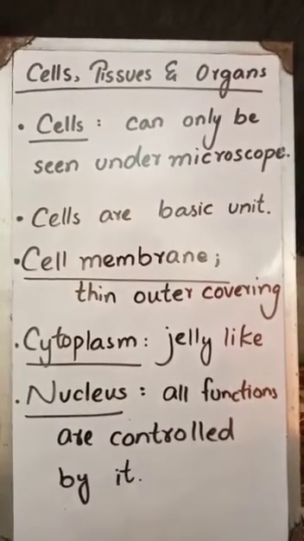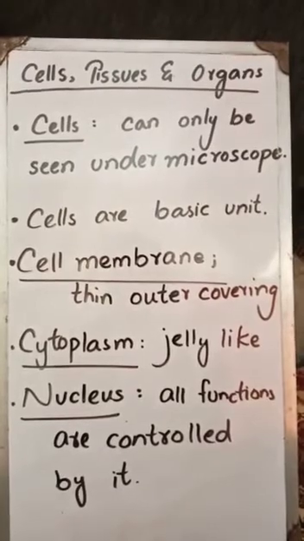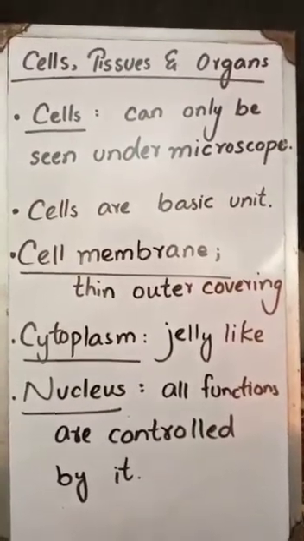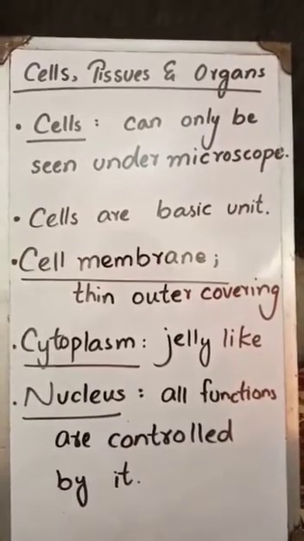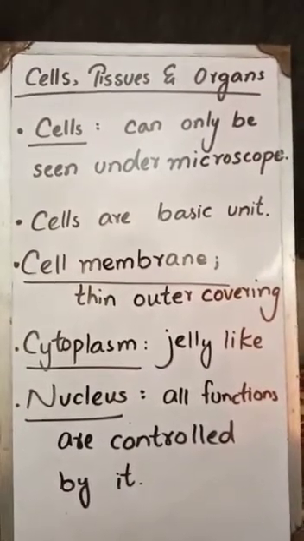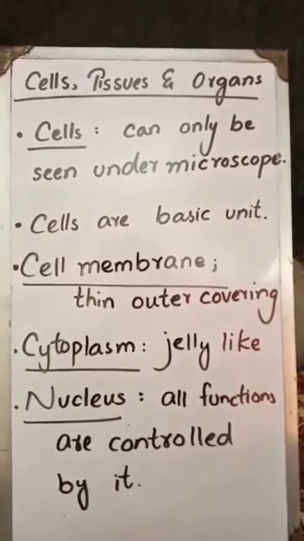Cell membrane. Cell membrane is a thin outer covering and it controls what goes into and out of the cell. Cytoplasm. Cytoplasm is a jelly-like substance. Nucleus. All functions are controlled by the nucleus, and it contains a substance called DNA.